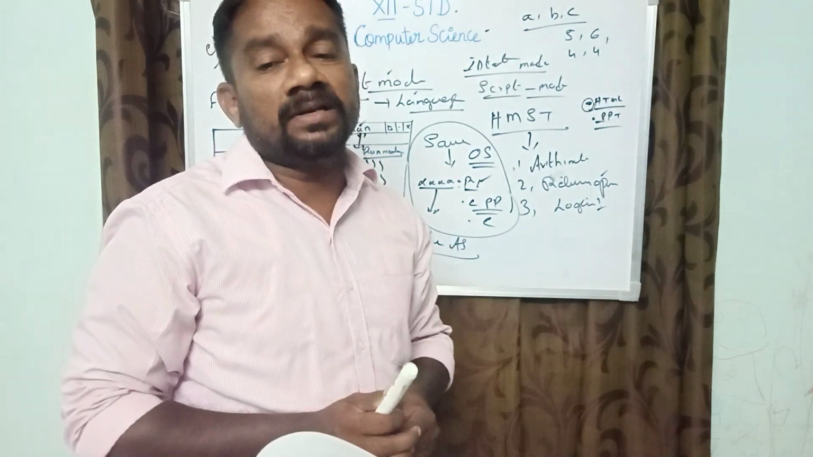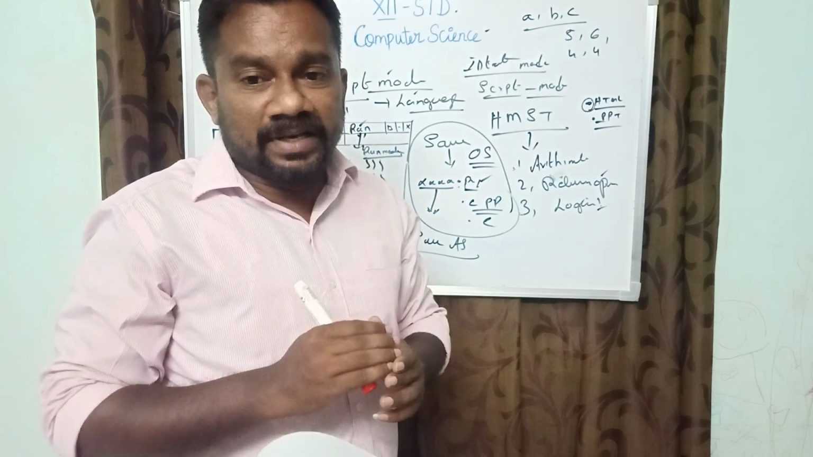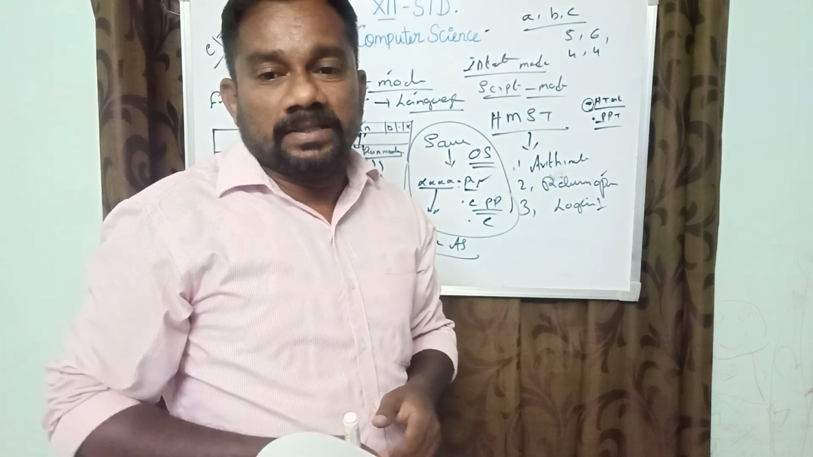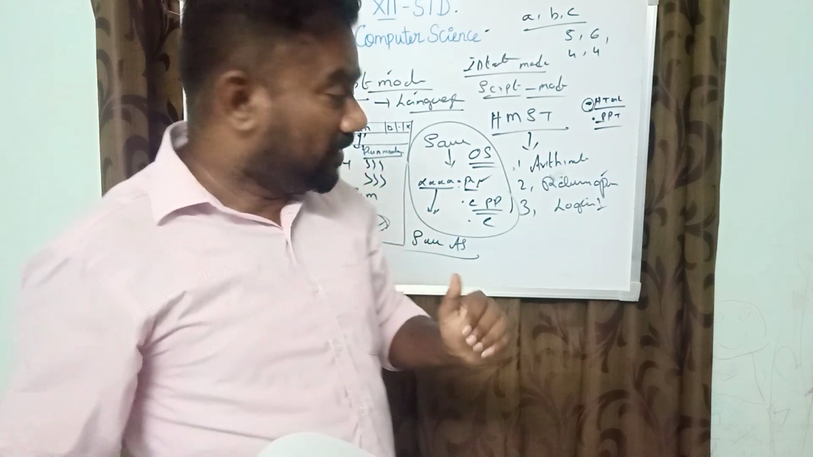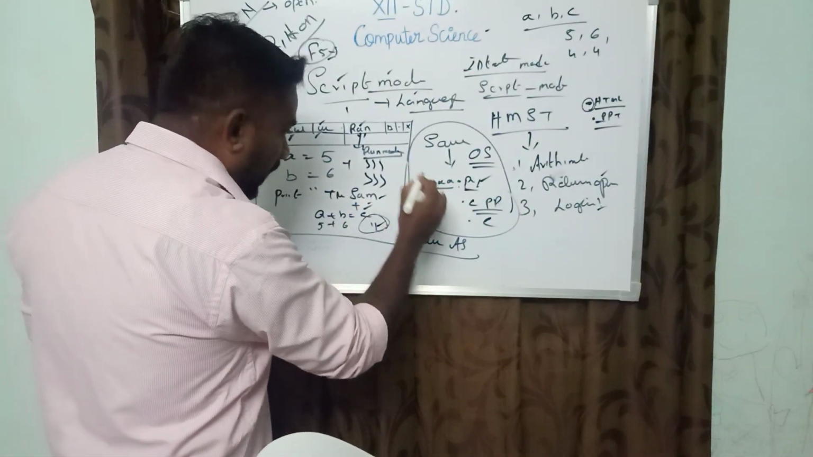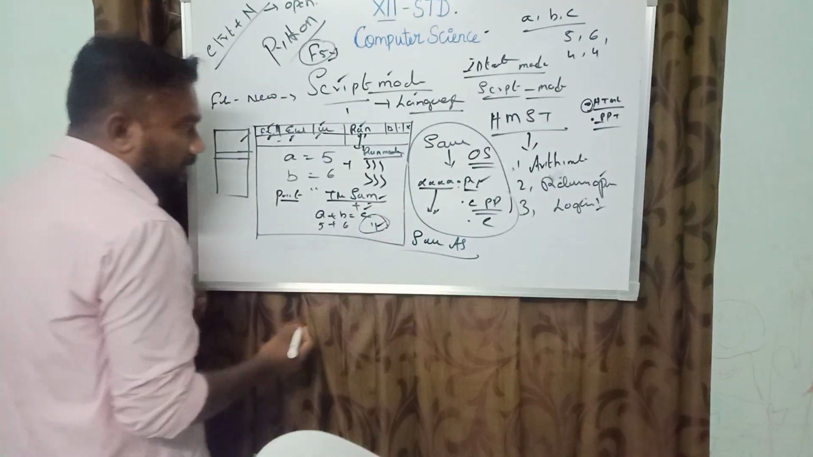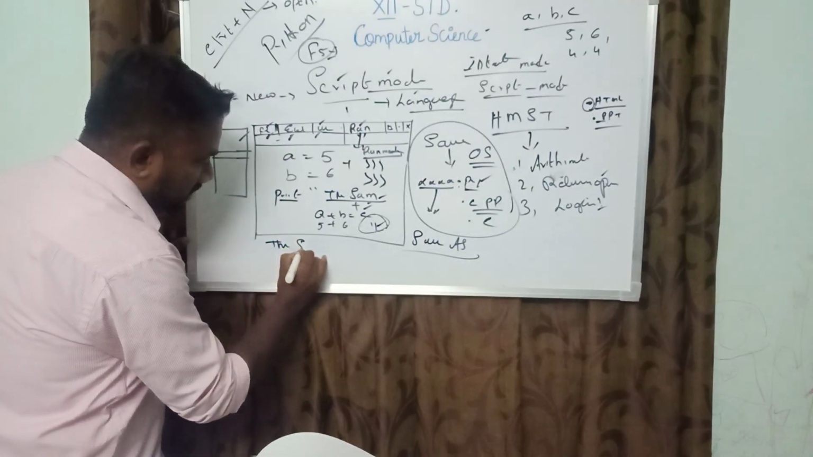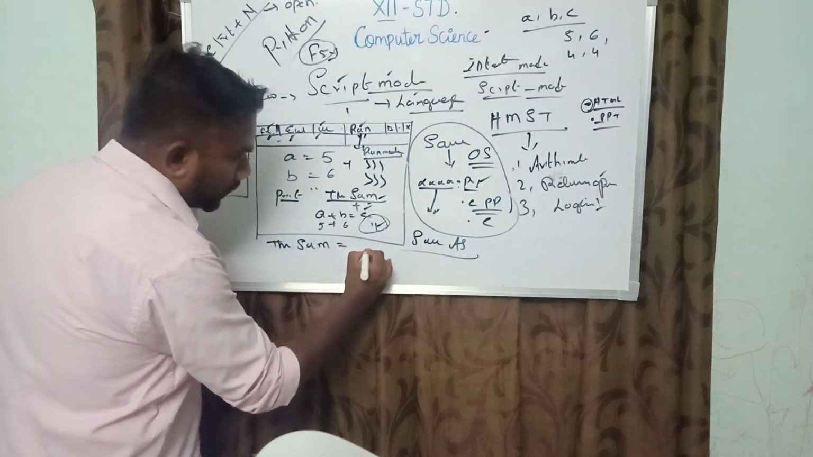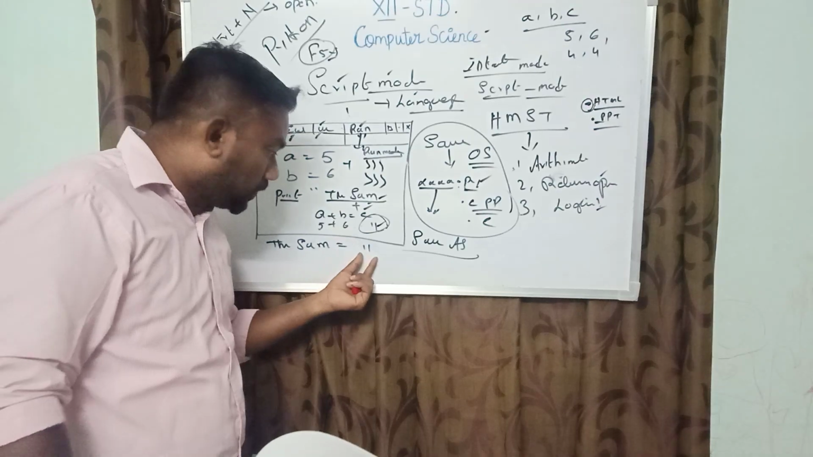Next, we will see the print function, input function and output function. The print function is given as print, followed by the word, for example, the sum of the elements. It should be typed in the output section. What does the print option mean? The sum equals 11. What should be added here? 5 plus 6 equals 11.